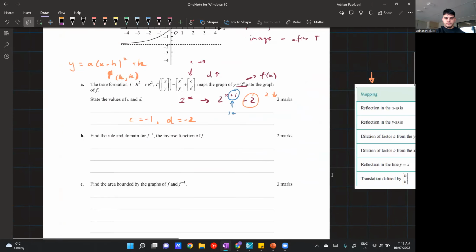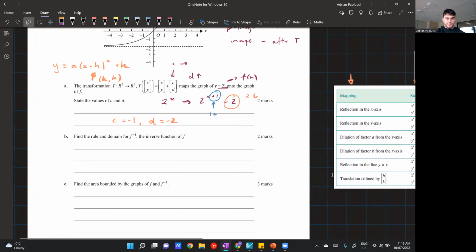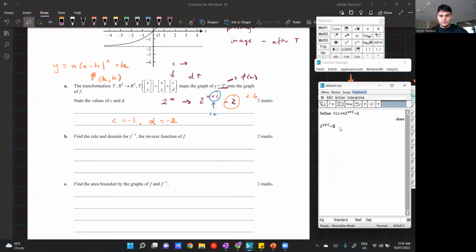Cool. Okay. Now, part B, find the rule and domain of f inverse, or f^-1, the inverse function of f. Now, calculator question, we could do this straight away on the calculator. What we do is I just copy my rule for f of x, and then I just swap x and y manually. That's probably the easiest way to do it. So I've got x is equal to 2 to the power of y plus 1 minus 2. Essentially, I just had y is equal to 2 to the power of x plus 1 minus 2, and I just swap the x and y. And then I could just say solve for y. So rearranging for y, I get this equation here.